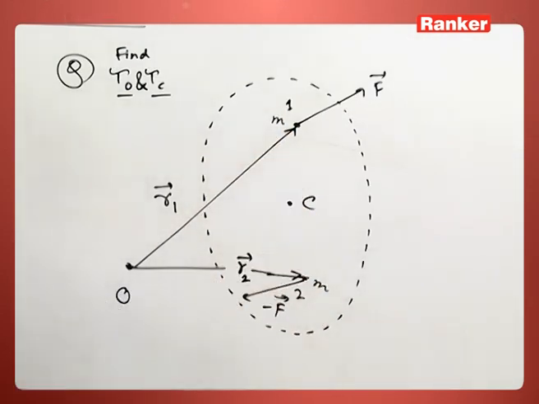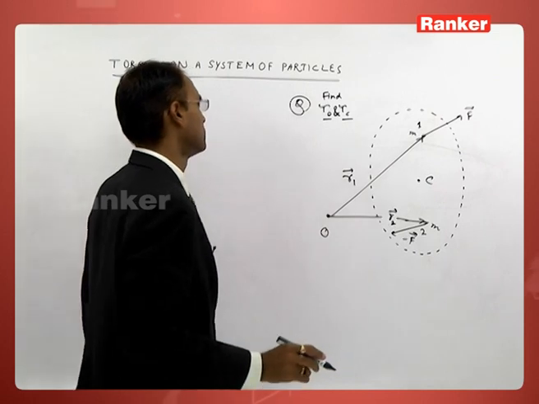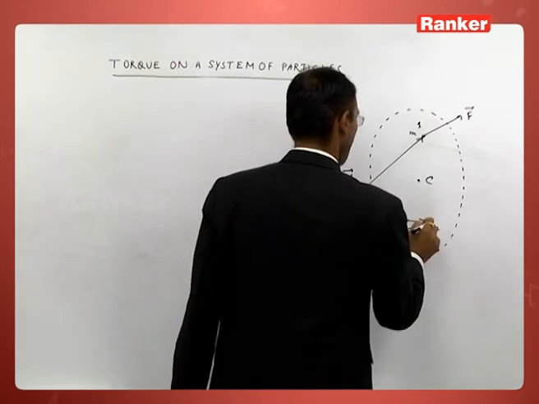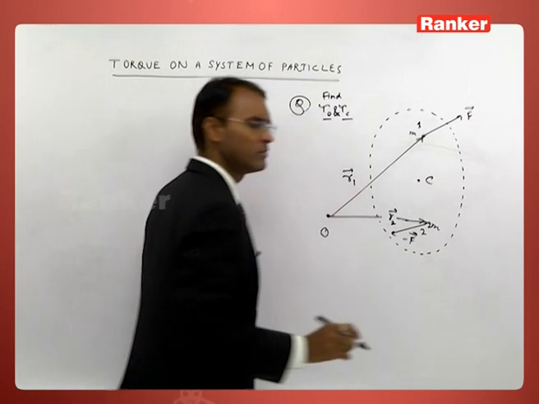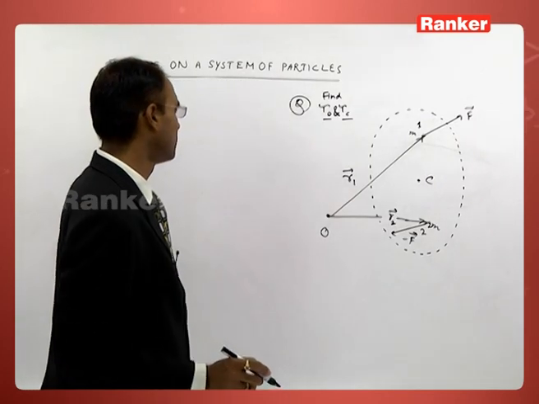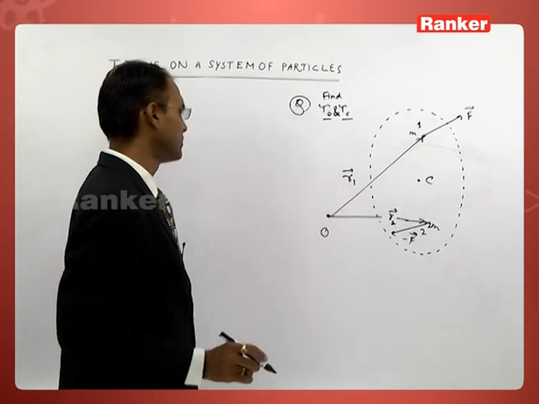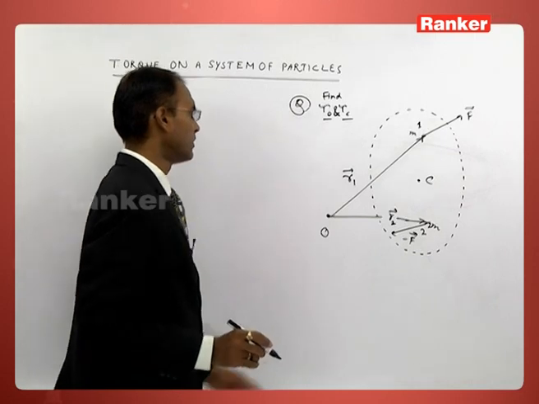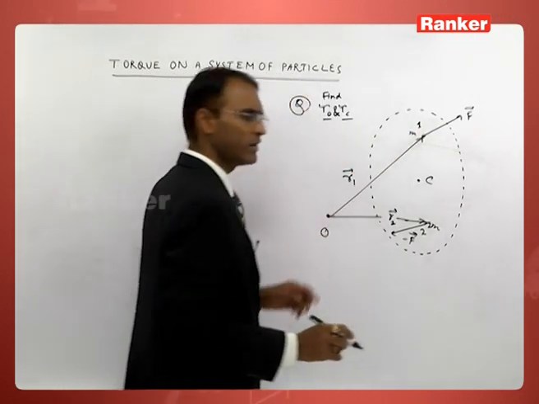Take their masses m and 2m. Find the torque of these two forces about this point.